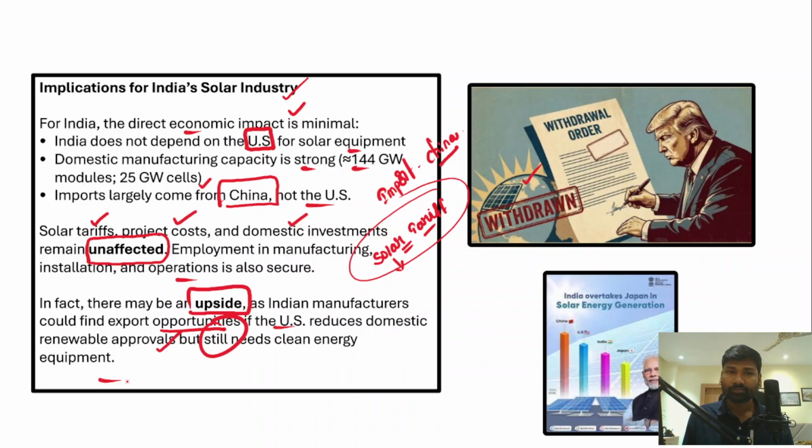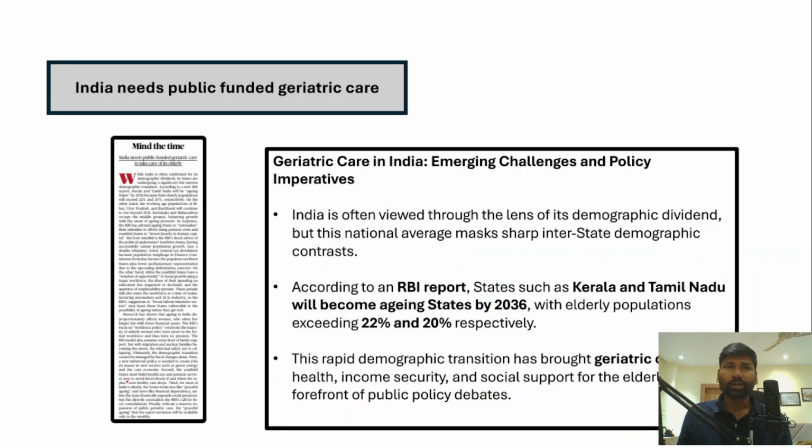So this is how a US withdrawal from the International Solar Alliance is going to have a very minimal effect on the functioning of the International Solar Alliance, and at the same time on India and its solar energy generation potential as well.